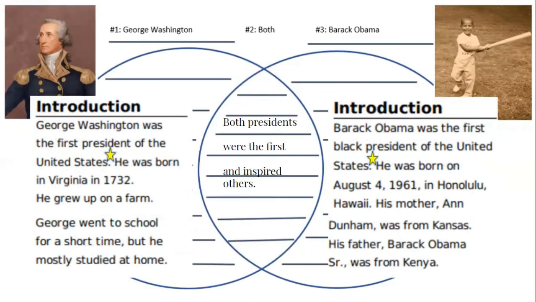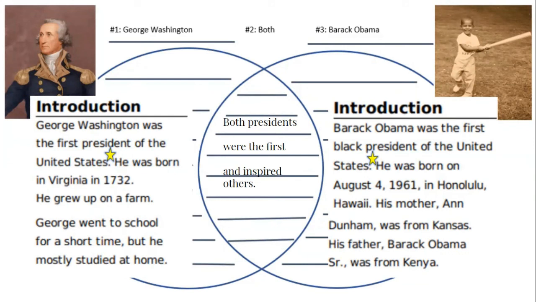However, in both of their readings, I made sure to annotate that both of them were the first president of some kind. George Washington was the first president of the United States, and Barack Obama was the first Black president of the United States. So I said both presidents were the first and inspired others.